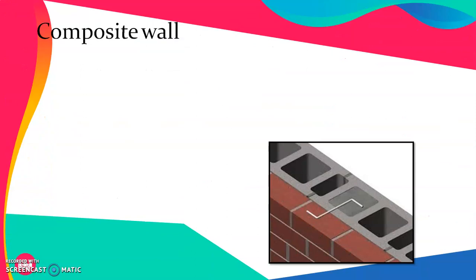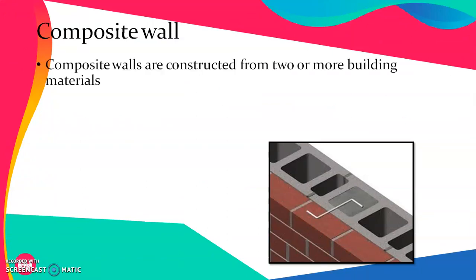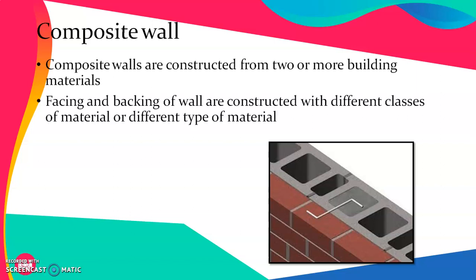Next is the composite wall. Composite walls are constructed from two or more building materials. Here the building material means the different structures or masonry units as such. So these are constructed with the help of more than one material. Facing and backing of such walls are constructed with either different classes of material or different types of material.